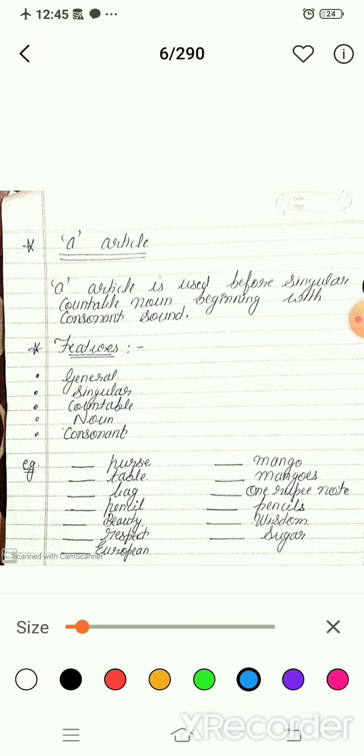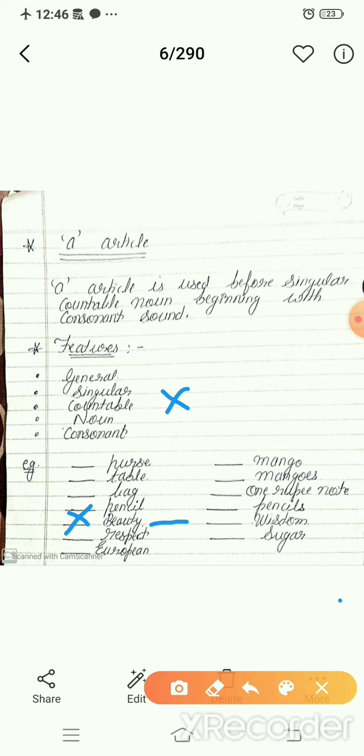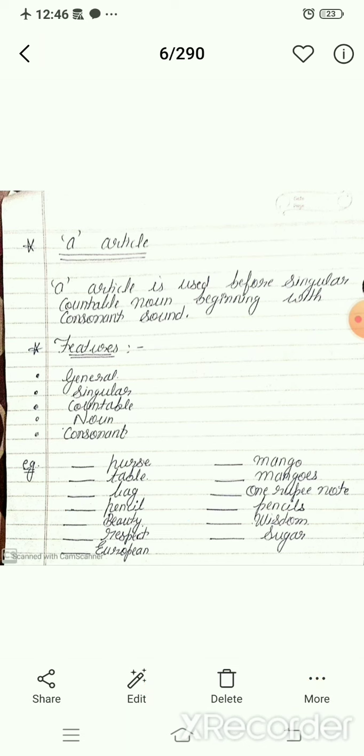Next one is beauty. Listen carefully. Beauty is general, and it is singular, but it is not countable. Can you count the beauty? No, we can't count the beauty. It is an abstract noun also, and B is a consonant also, but it is not countable, so no article will come here. We will put the cross here. Understood? Move to the next.